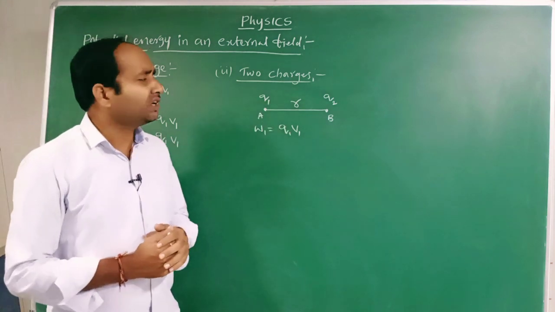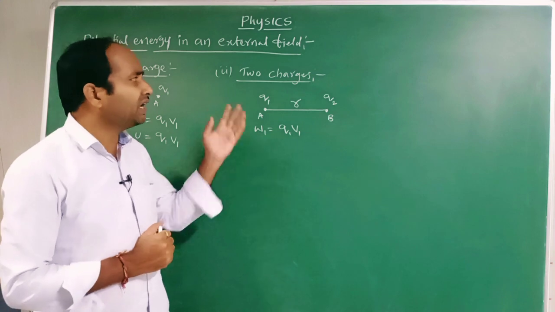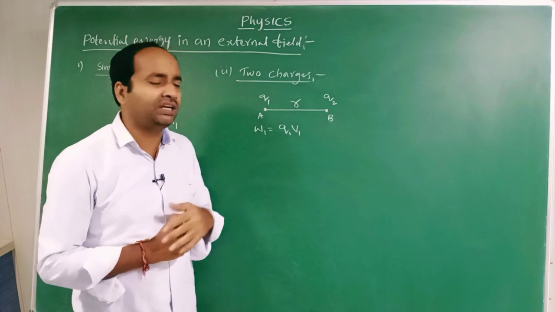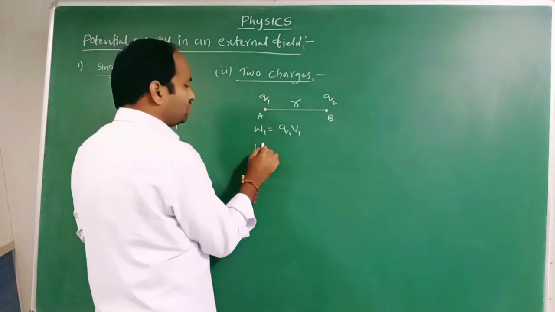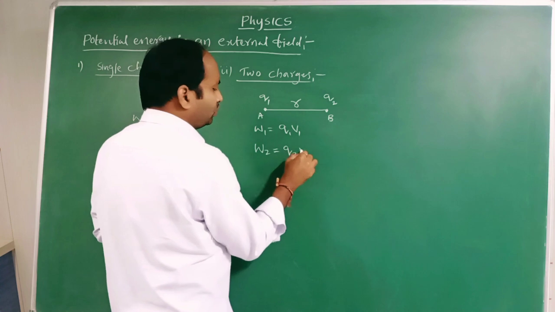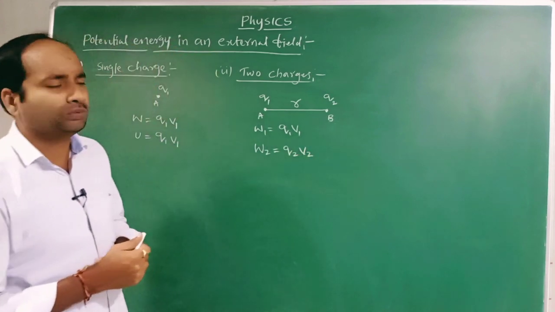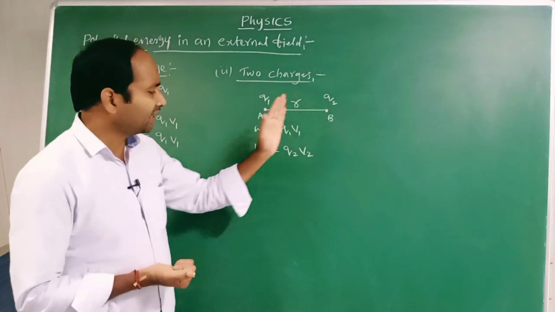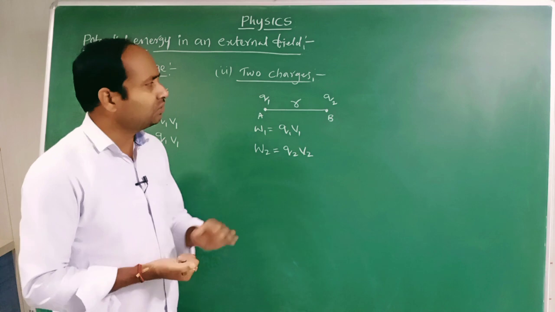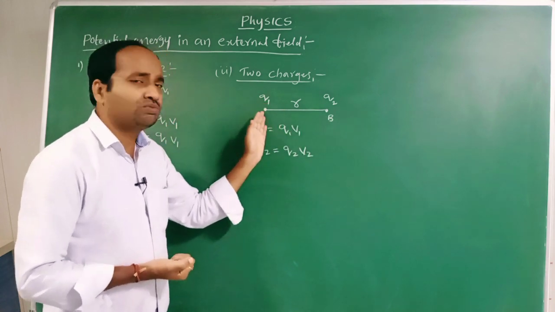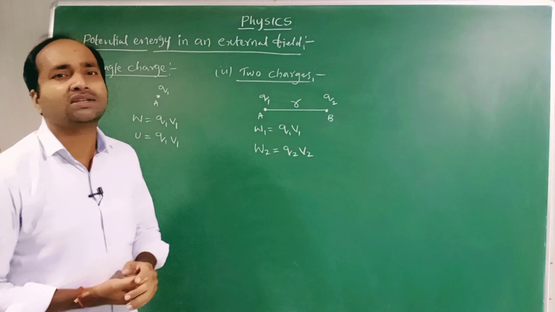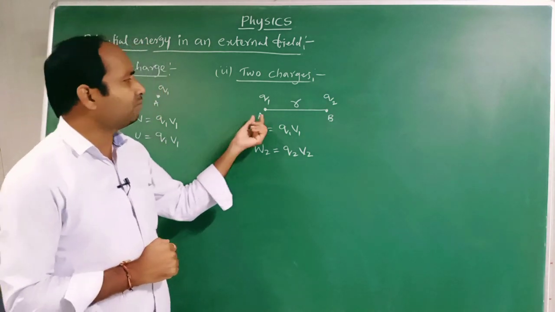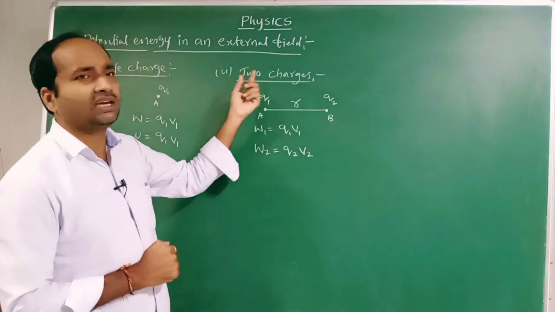Whenever we are introducing the second charge in an external field, work has to be done against the external field, that is W2 is equal to Q2 V2. Q2 V2 is the amount of work done by introducing the charge Q2 against the external field. And also certain work has to be done against the electric field formed by the charge q1. While introducing the charge q1, work has to be done only against the external field.